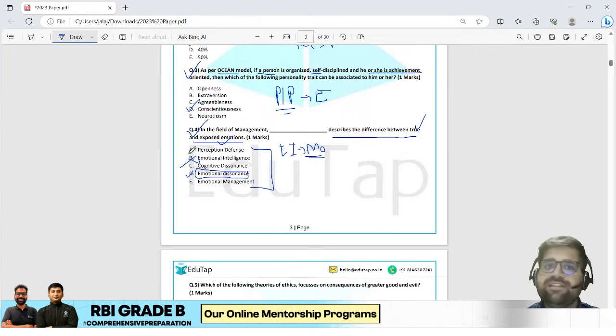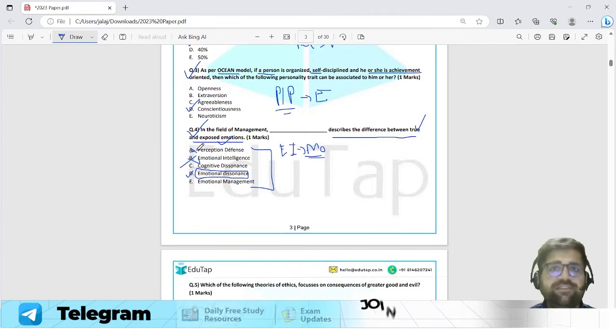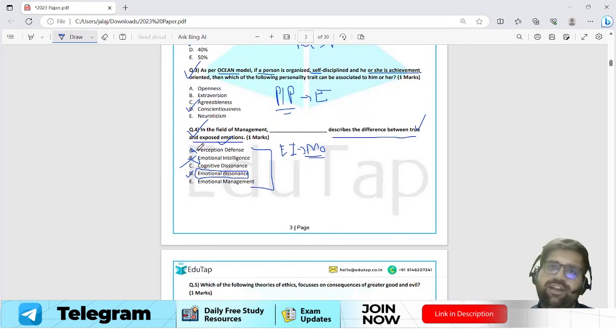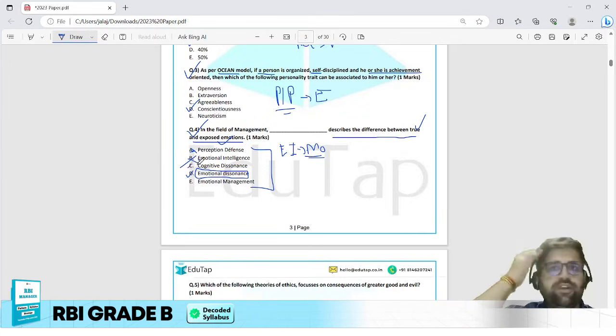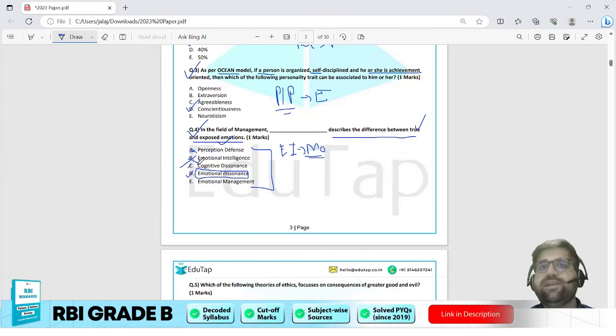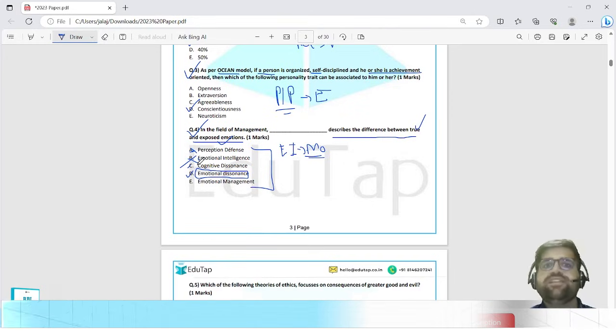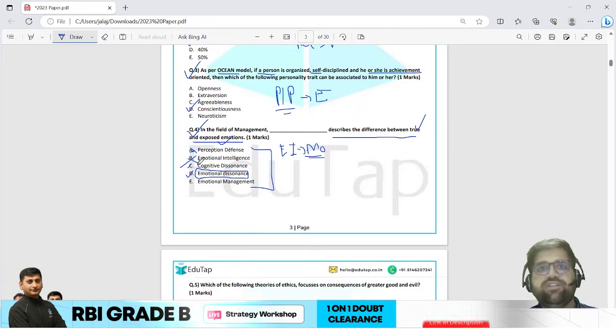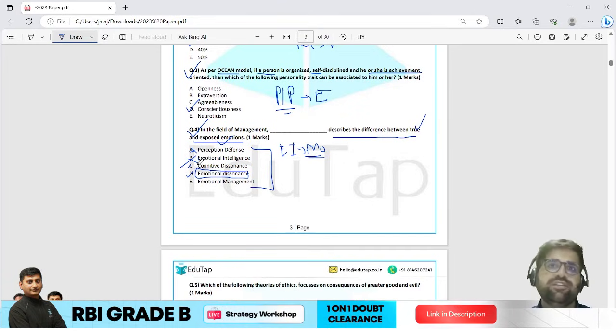Perception defense, nothing of this sort is mentioned in your question. Perception is totally a different concept. Cognitive dissonance is related to your mind, and nothing is mentioned here regarding the mind aspect. Emotional management is a component of emotional intelligence only. How you manage your emotions, that is what emotional intelligence is all about.